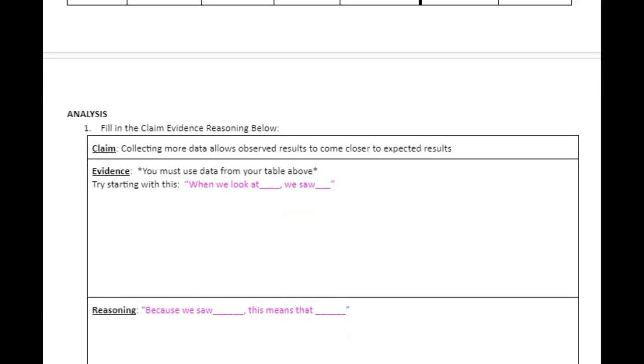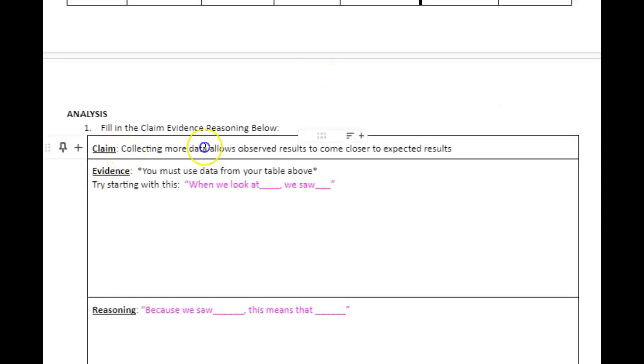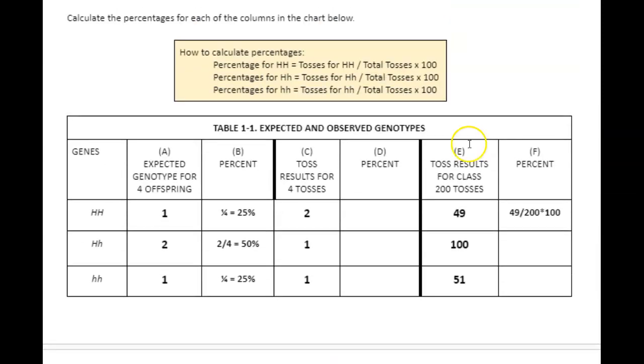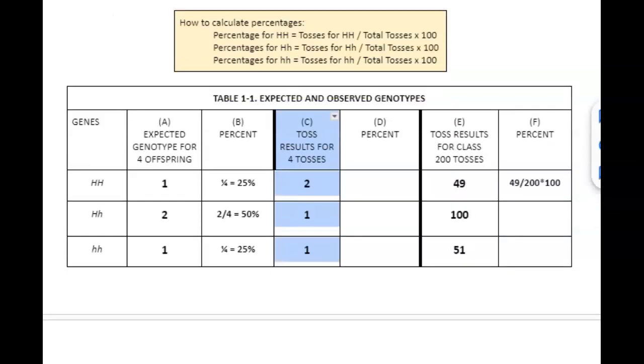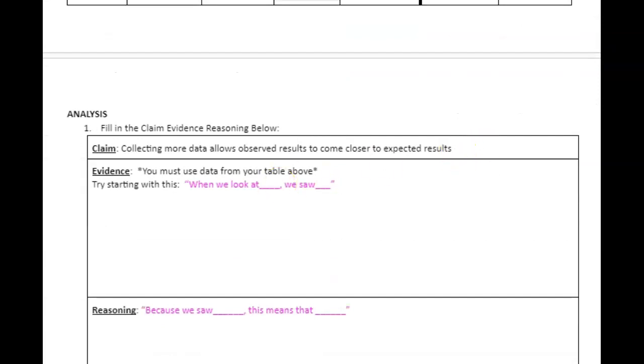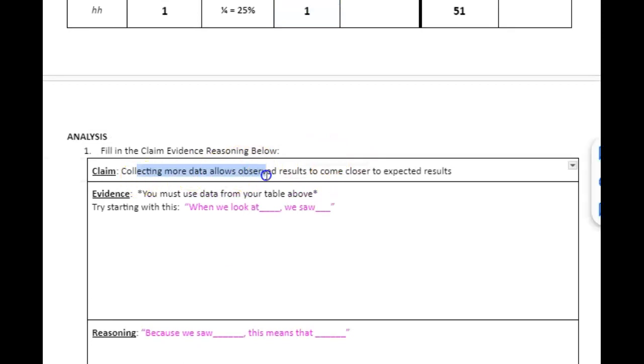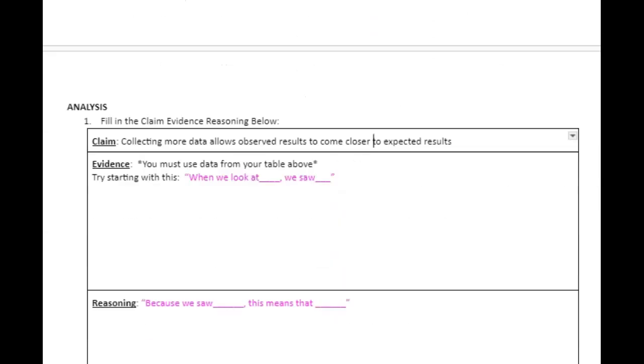Okay? Now, then you're going to fill in the claim, evidence, reasoning. So our claim is that collecting more data allows us to get our observed results closer to expected. What do we mean by more data? We mean when we have 200 tosses, it's closer to what we would expect than when we just flip the coin 4 times. Okay, so using your data, when we looked at the data for what, which data in the table, not just the data, which data? And then what did we see? Okay. And then because we saw this, this means that collecting more data allows us to come closer, okay?